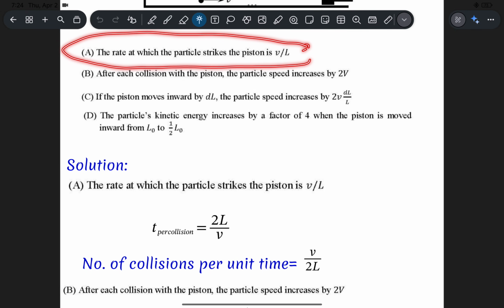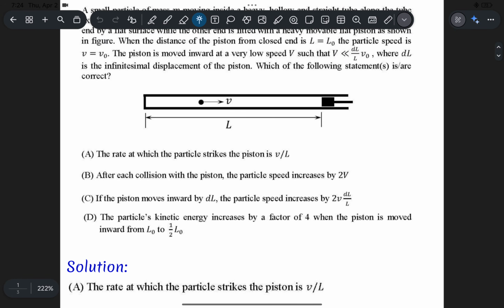The rate at which particles strike the piston is v by L. Here, one thing is clear. If it has to do a collision, on average, it has to start from here. Or let's say one collision is already completed, so it will be here. It will come back, hit, and again go here.